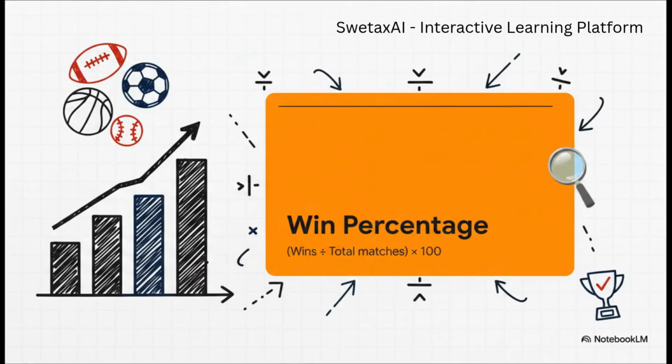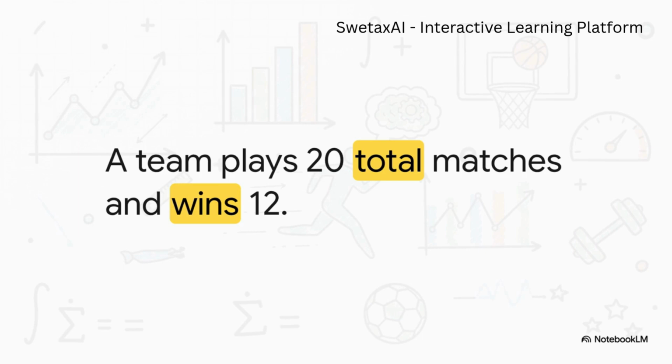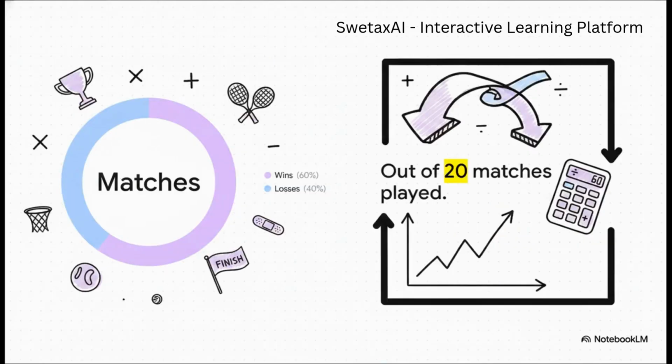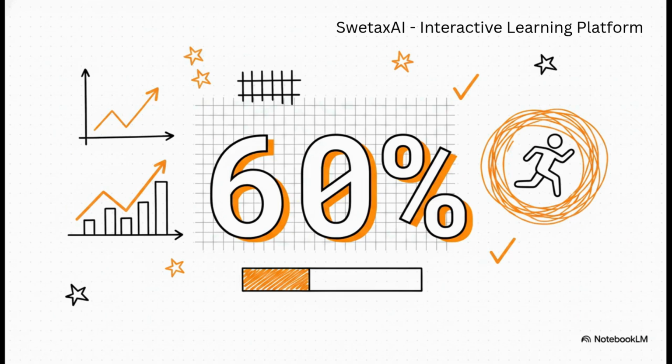Now, this same math scales to entire teams. Let's see how win percentage builds on these numbers. Imagine a team plays 20 matches in a season and wins 12. What's their actual win rate? We just divide those 12 wins by the 20 total matches, which gives us 0.6. Multiply that by 100 and boom, you've got a very solid 60% win rate.